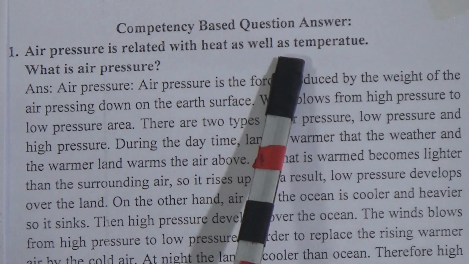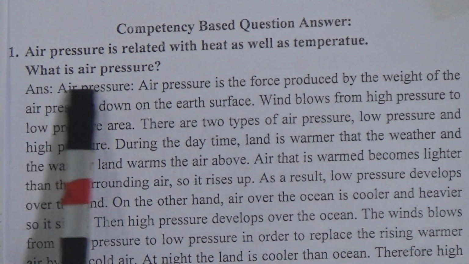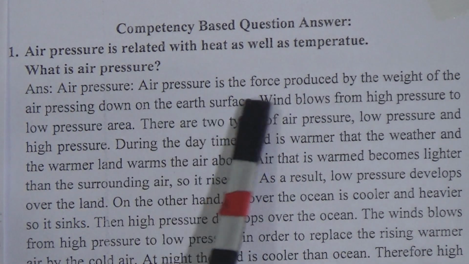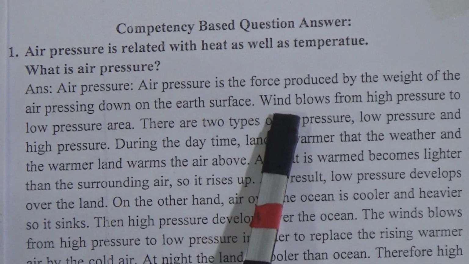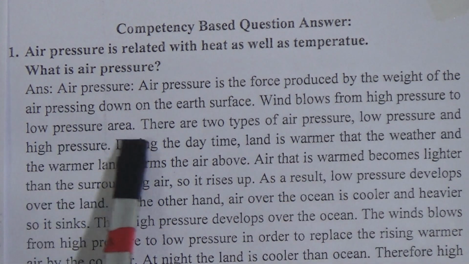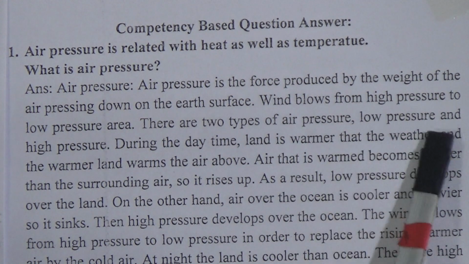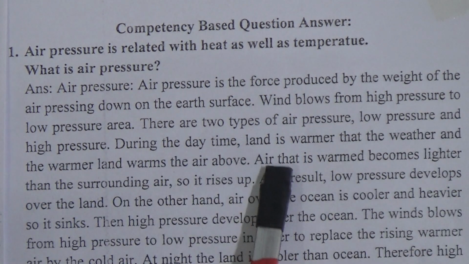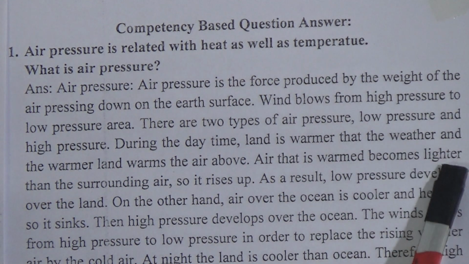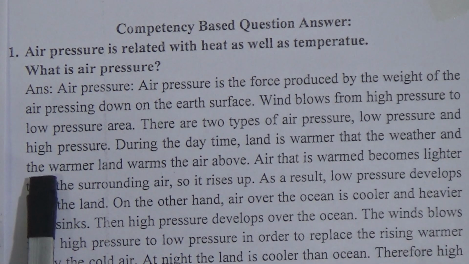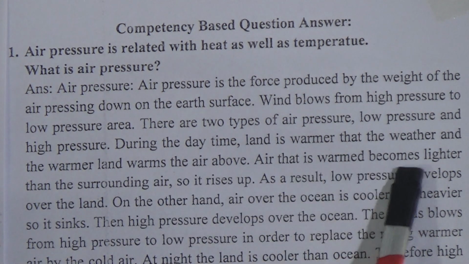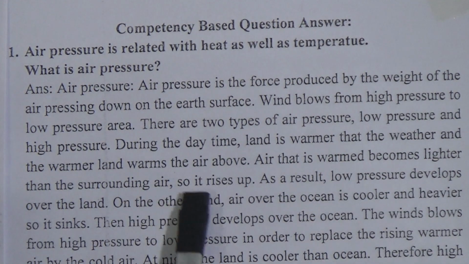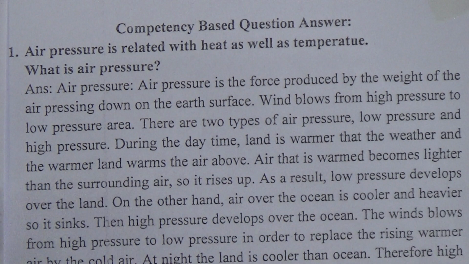The first competency based question is, air pressure is related with heat as well as temperature. What is air pressure? The answer is, air pressure is the force produced by the weight of the air pressing down on the earth's surface. Wind blows from high pressure to low pressure area. There are two types of air pressure, low pressure and high pressure. During the daytime, land is warmer than the water and the warmer land warms the air above. The air that is warm becomes lighter than the surrounding air, so it rises up. As a result, low pressure develops over the land.